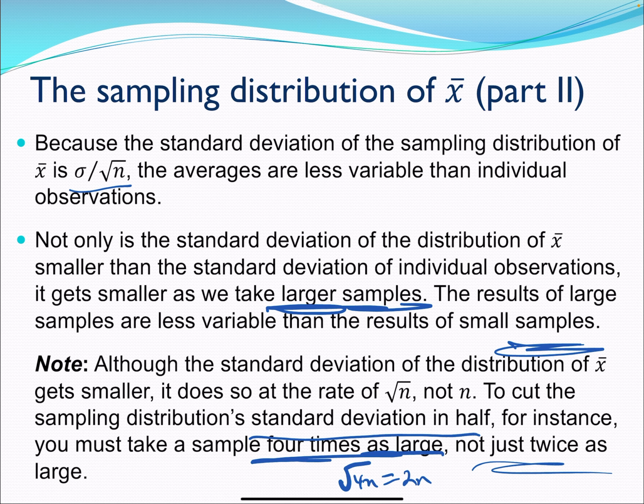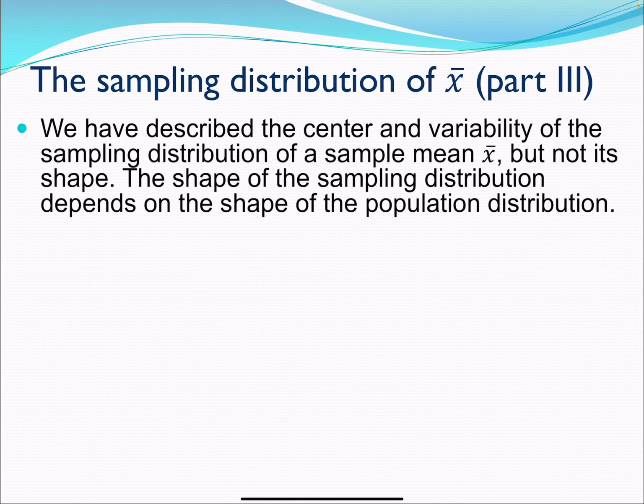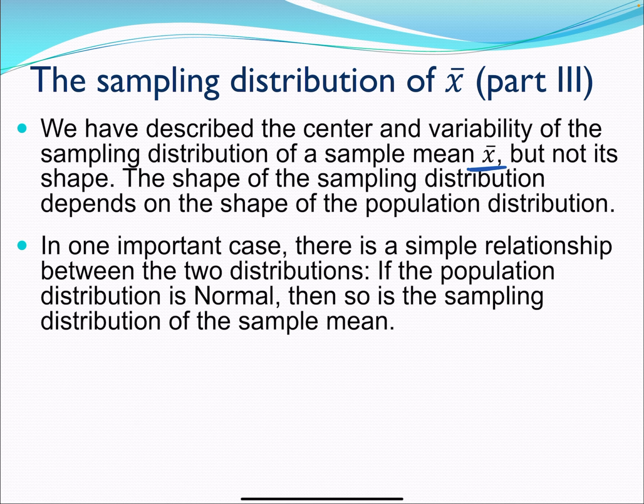So the last thing I'm going to say about this before I stop this video and we start talking about the central limit theorem is we have described the center and variability of our sampling distribution with sample mean X bar, but not its shape. The shape of the sampling distribution depends on the population distribution.